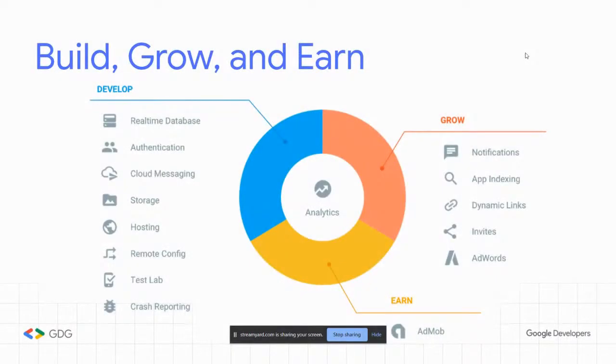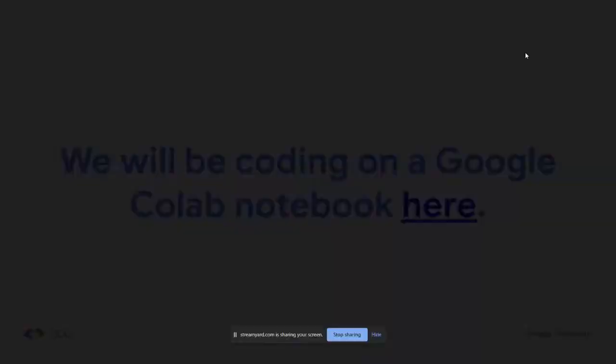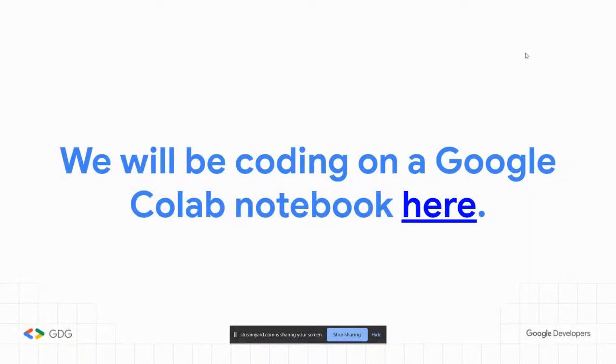Okay, so like we said, it helps us build, grow, and earn. This is just another example. To earn, you can use AdMob. To grow, you can use analytics, notifications, all those things. To develop, you have the Realtime Database, authentication, storage. So this workshop will cover Realtime Database, authentication, and cloud storage. That's really what this workshop will cover. And now we can actually start coding and look into what we're going to build.